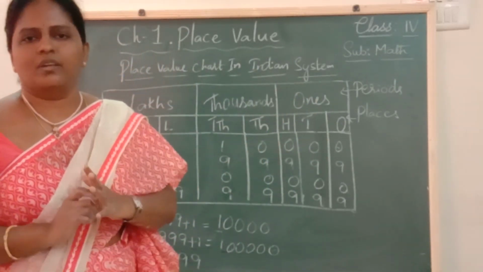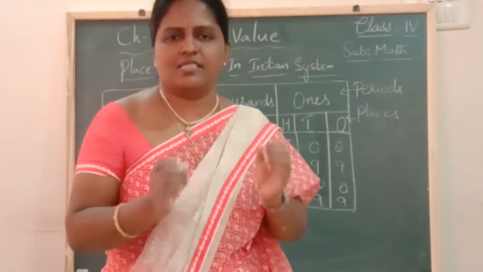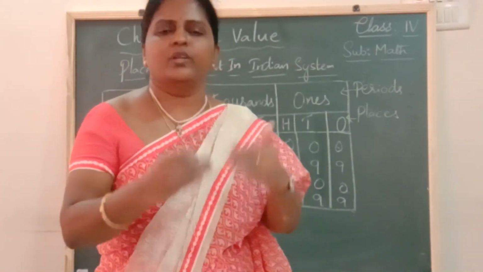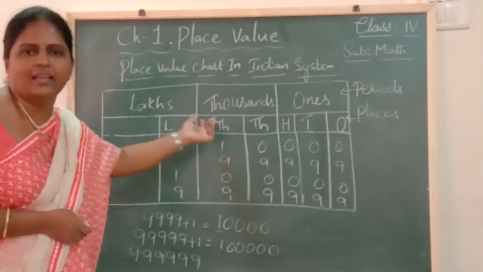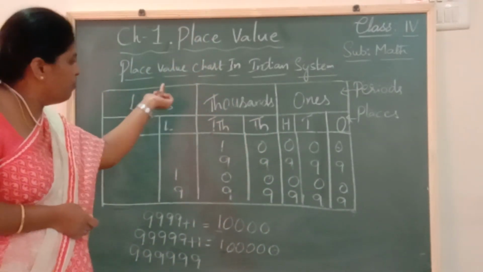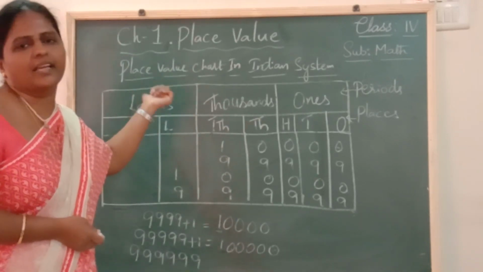I hope you understood about 5-digit and 6-digit numbers. Okay. And the new places what you have learnt now are 10,000s and lakhs places. The new period you have learnt is lakhs period, children.